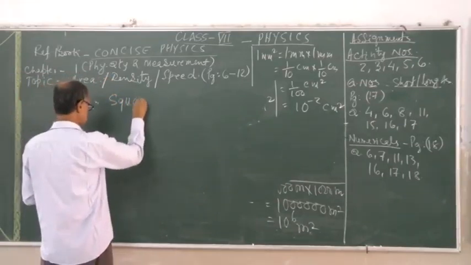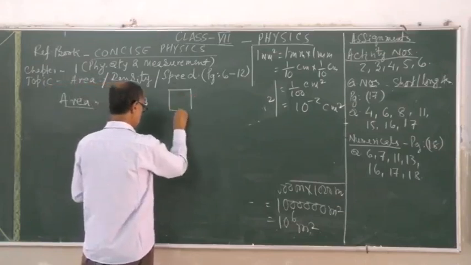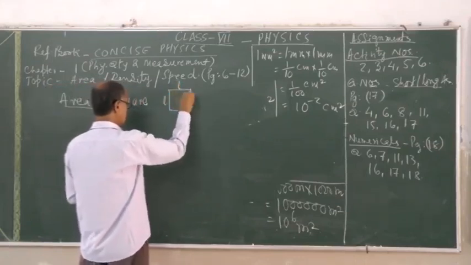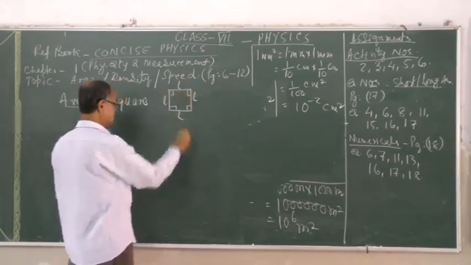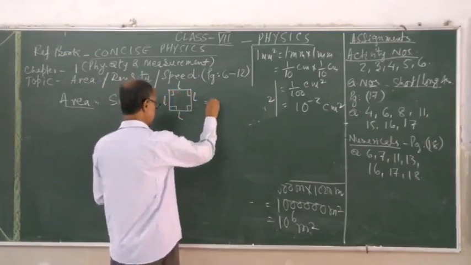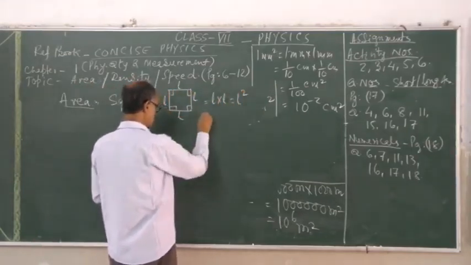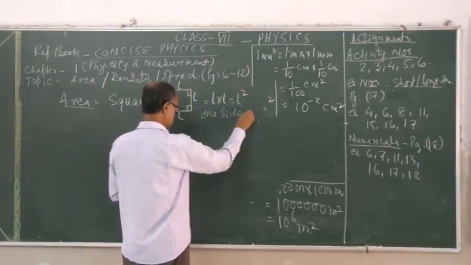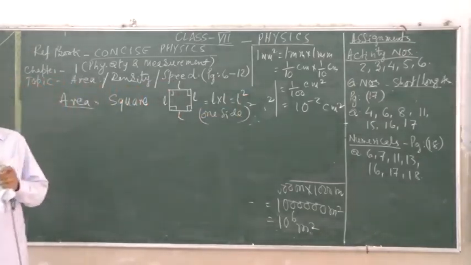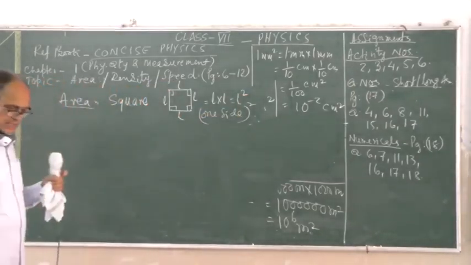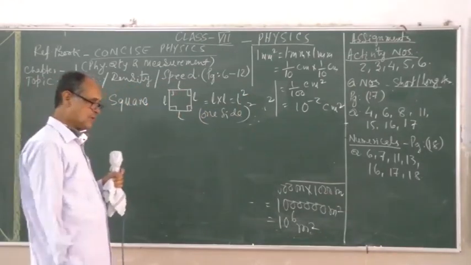Square is a thing with all sides equal and all angles 90 degrees. So this will be length into length, that is length square, that is one side to the power 2. In this way you can formulate. The second is that of a rectangle: length into breadth.